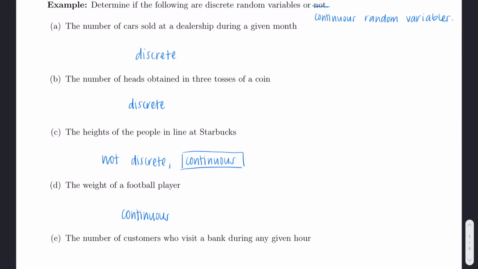And then for the last one, part E, the number of customers who visit a bank during any given hour. So because you cannot have something like half of a customer, because you would be able to count every single customer that walks in, this variable is discrete.